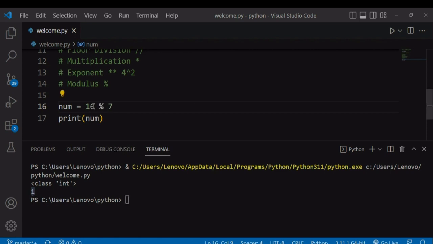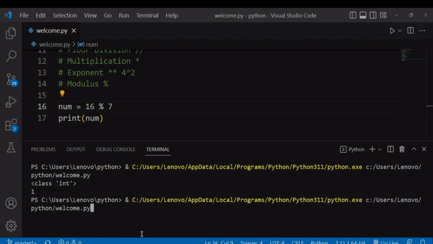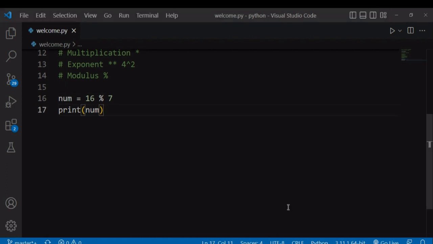Let's try 16. 16 modulus 7 will return 2 because 7 goes into 16 2 times perfectly, and there will be 2 left over, and it will return that 2 remainder. The most common use case of this modulus operator is to check whether a number is an even number or an odd number. Let's try an example.